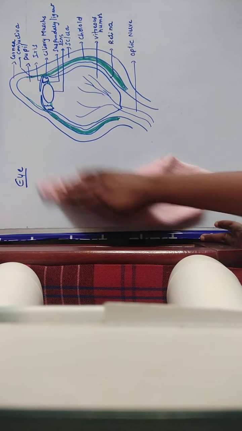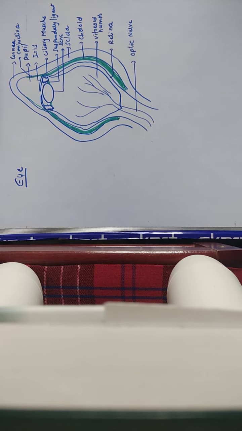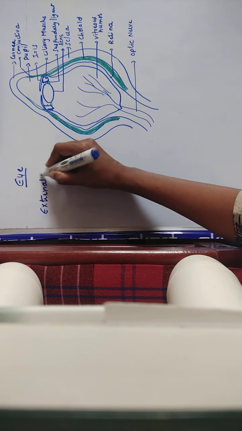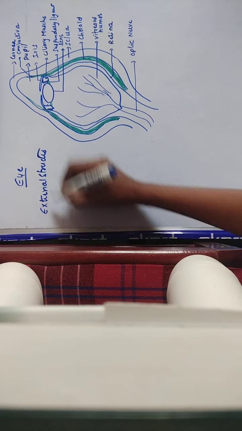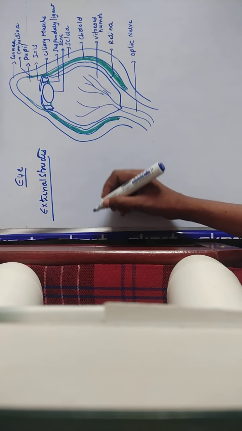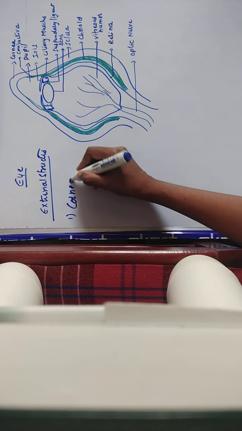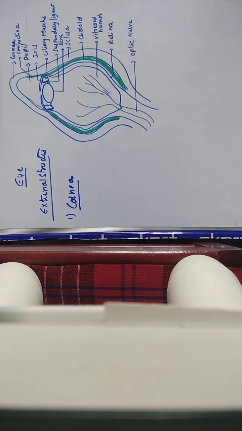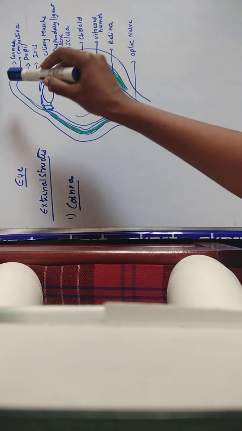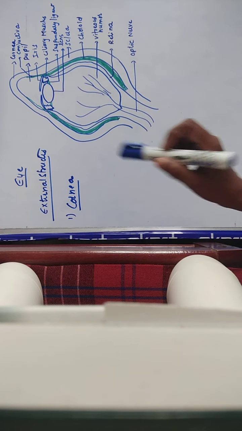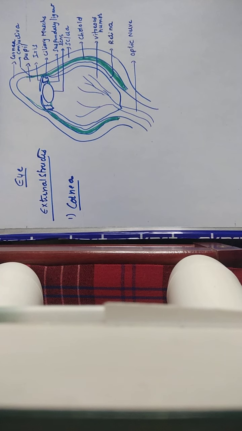The eye is divided into external structures as well as internal structures. First we are going to discuss the external structures of the eye. In that, the first one is known as the cornea. This is the first important external structure of the eye. If you see this picture, this part is called the cornea.